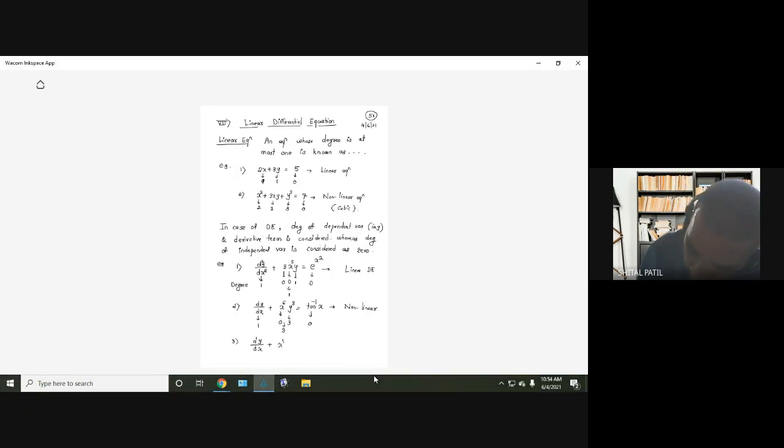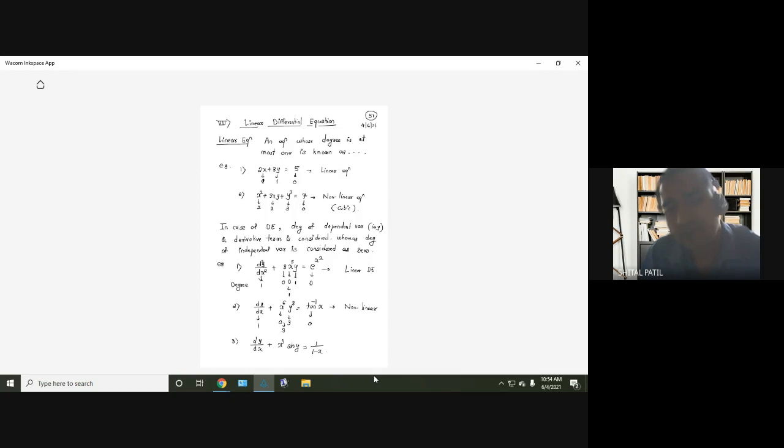dy by dx plus x cube sin y equal to 1 upon 1 minus x.